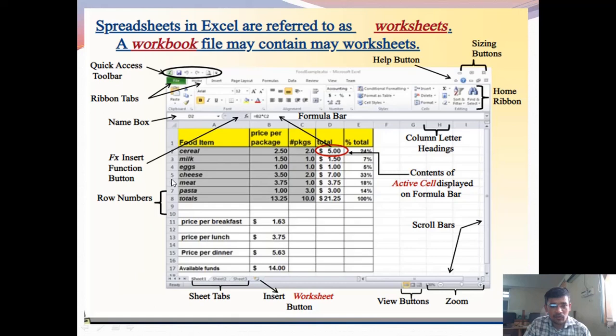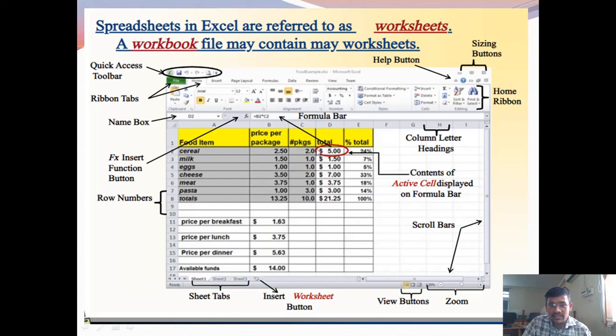These are the horizontal bars called rows, with row headers, row numbers 1, 2, 3, 4, 5, 6 and so on. Here the column names are denoted with alphabets A, B, C, D, E. The intersection of rows and columns is called the cell.